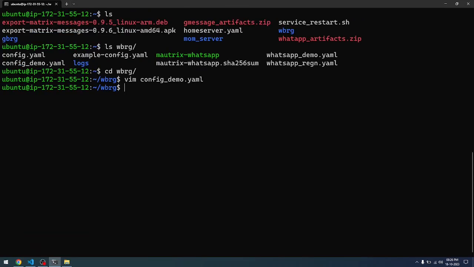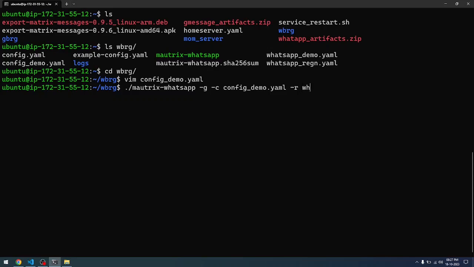Once you have done that, next we have to use the command matrix-whatsapp. We use the -g flag for generate, the -c flag for config, in my case the demo.yaml file, and the -r flag for registration, where you need to give the registration file name.